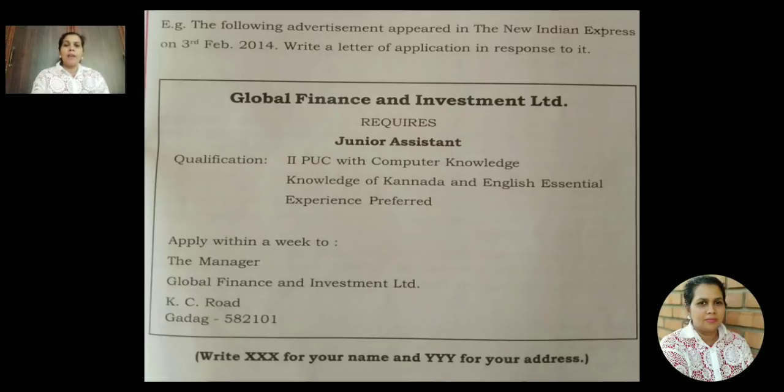So here you have the address mentioned. You can see the receiver's address is mentioned, and you can see down, write XXX for your name and YYY for your address. So now it is clear from the question that the sender's address is also there and the receiver's address is there. Now let us go deep into the question, how you are going to write this job application.